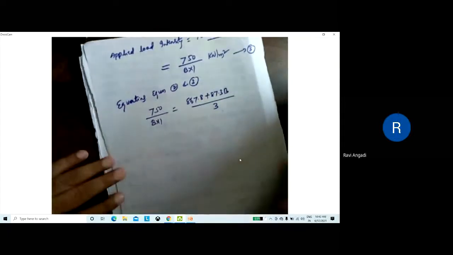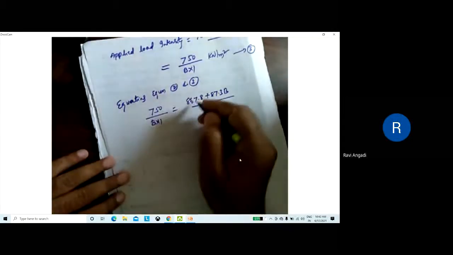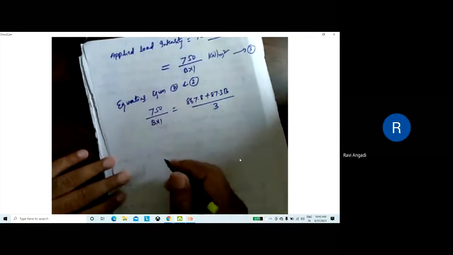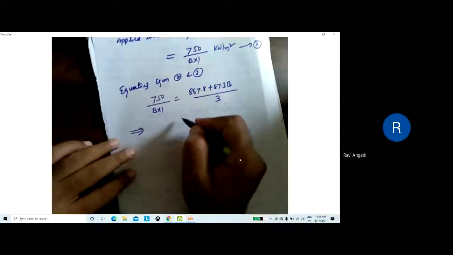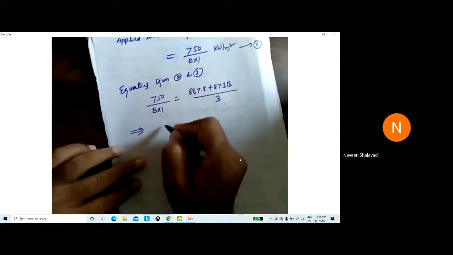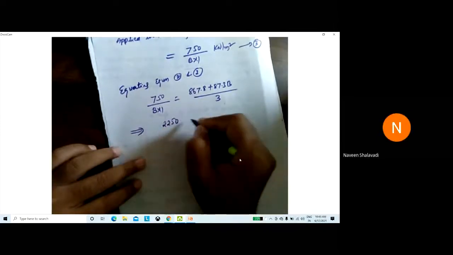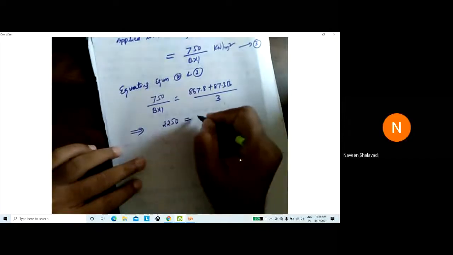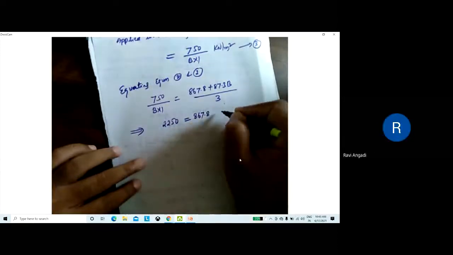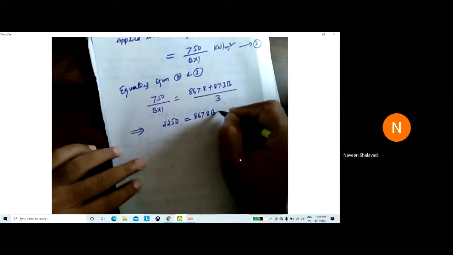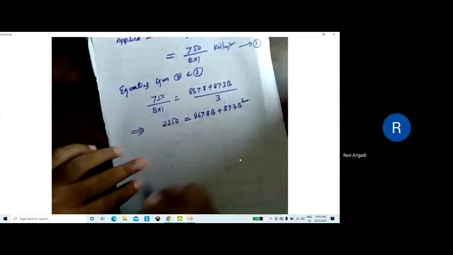Just to simplify this one, what do you get? You take this B this side, 3 this side. What do you get? Tell me the final equation. Sir, 750 into 3. Tell me first. 2250. 2250 equals 867.8 B plus 87.3 B square. Correct. Okay.